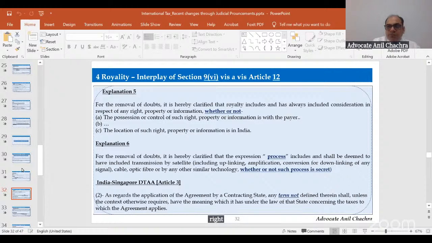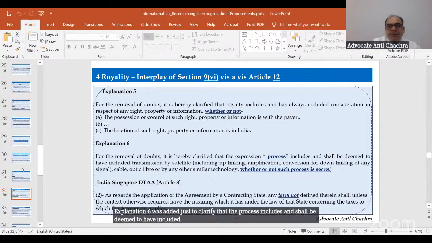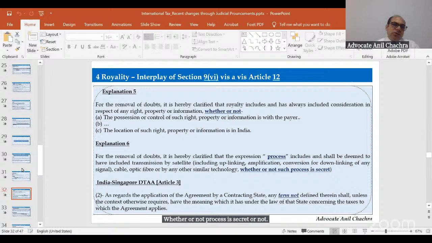So this was Explanation number 5. Explanation 6 was added just to clarify that the process includes and shall be deemed to have included transmission by satellite, whether or not such process is secret or not, right? So Explanations 4, 5, 6 were introduced in the Finance Act.